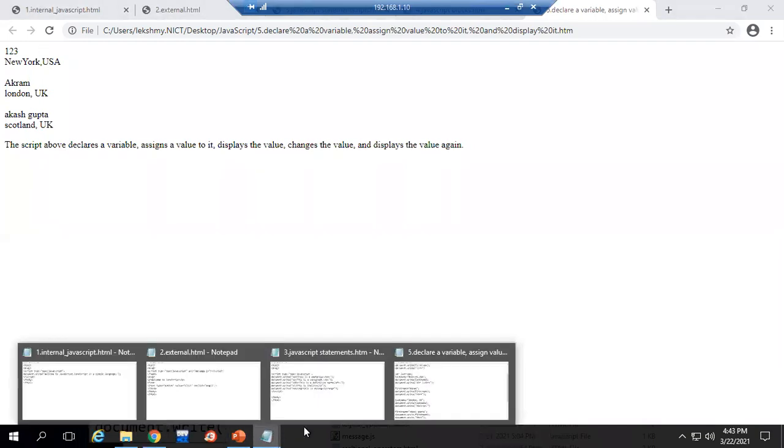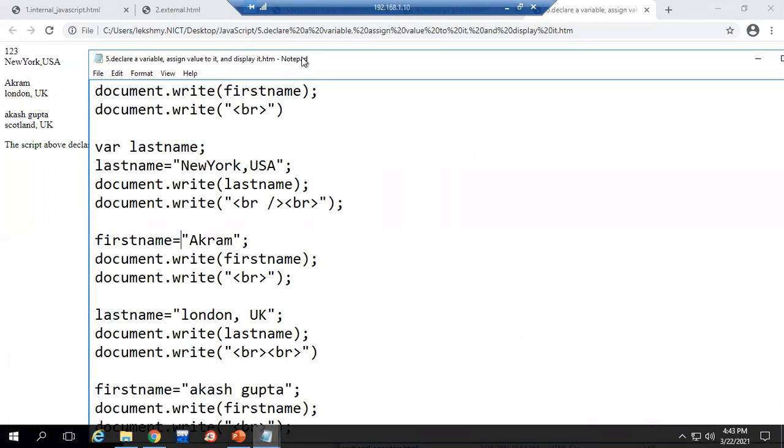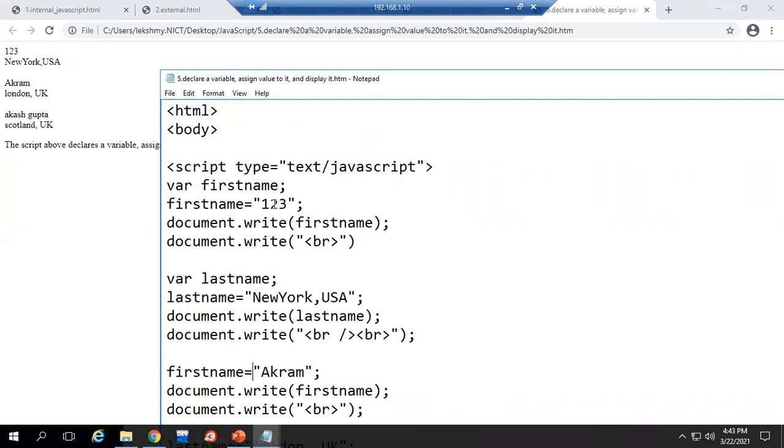So we have just declared a variable, assigned a value for the variable, that is also called initialization of variables, and displayed the variable value in your HTML file. Clear? Any doubt?